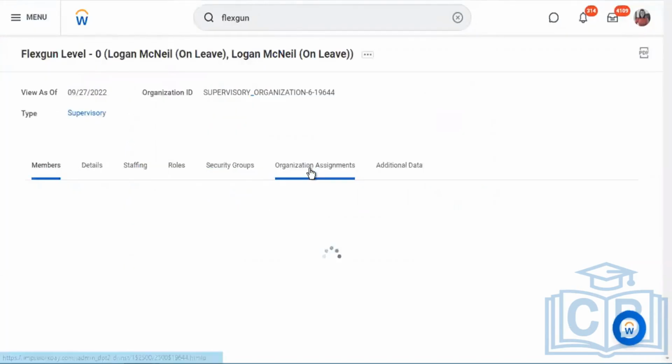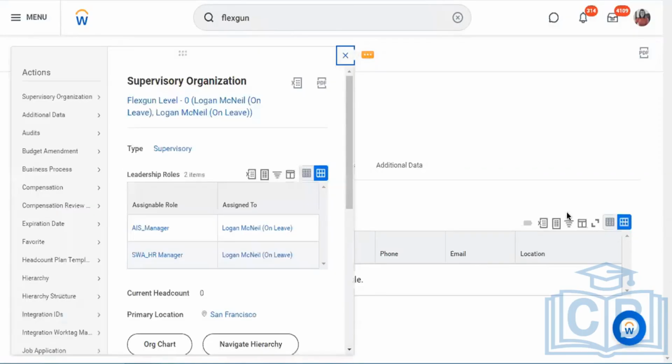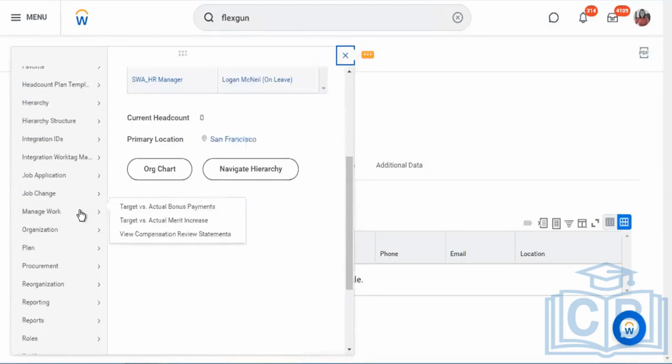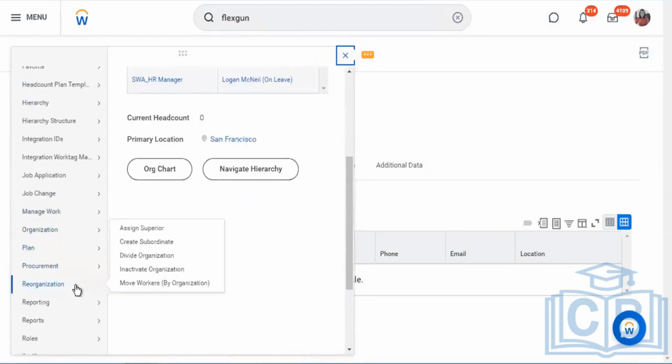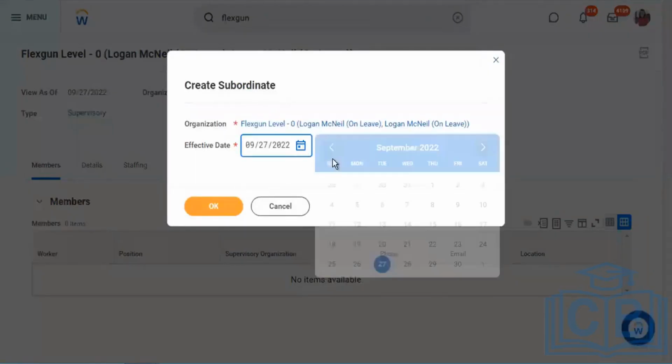What I'll do is create some subordinates at that level. I'll change the name of the level from 0 and go to 1, 2, 3. We'll create up to 4 levels. The way we do it is go to the related actions, then Reorganization, and you have an option to create a subordinate. We use the date September 1st.